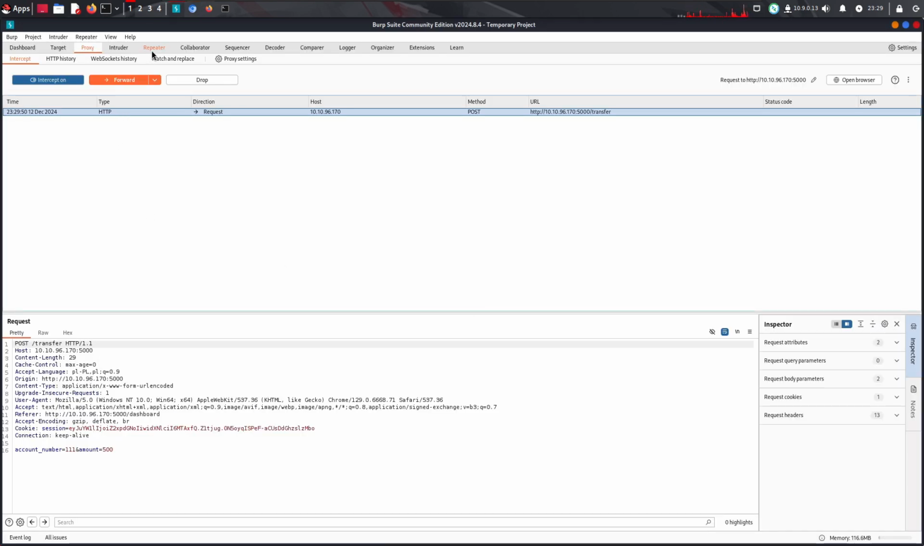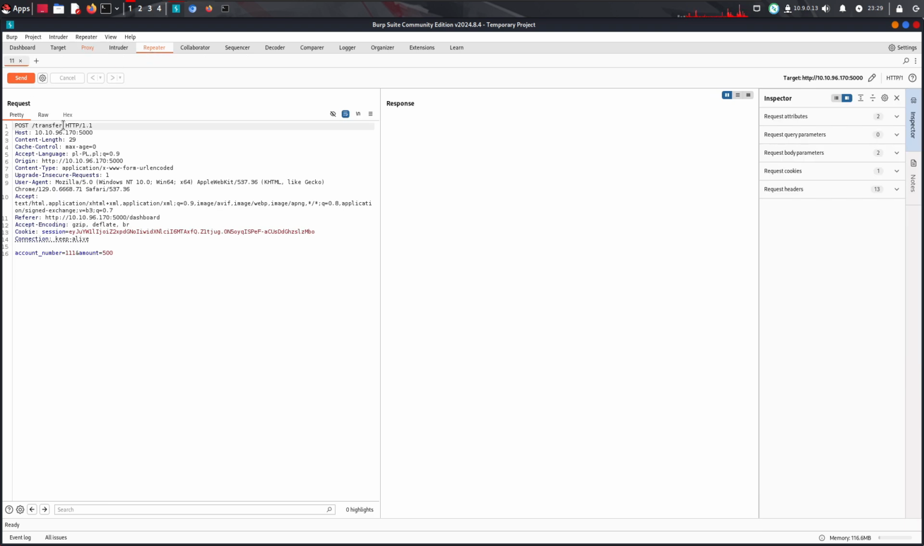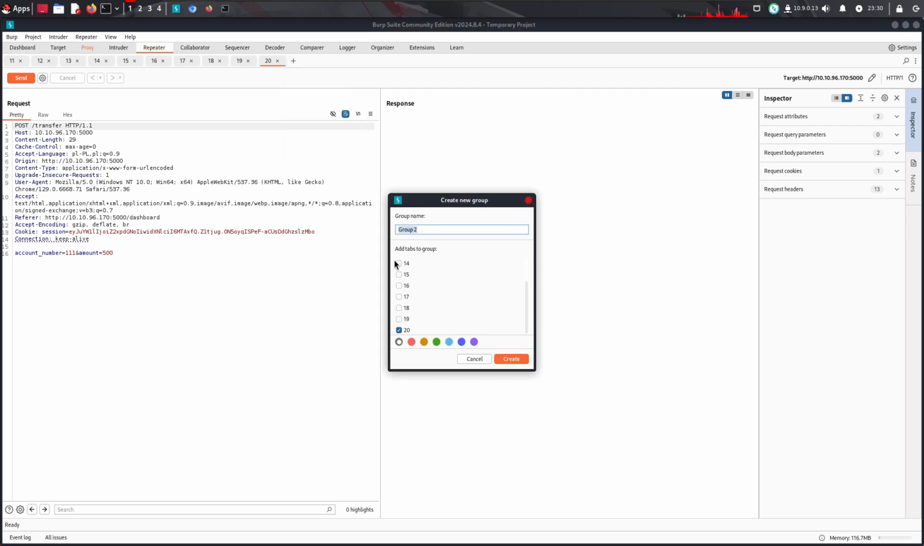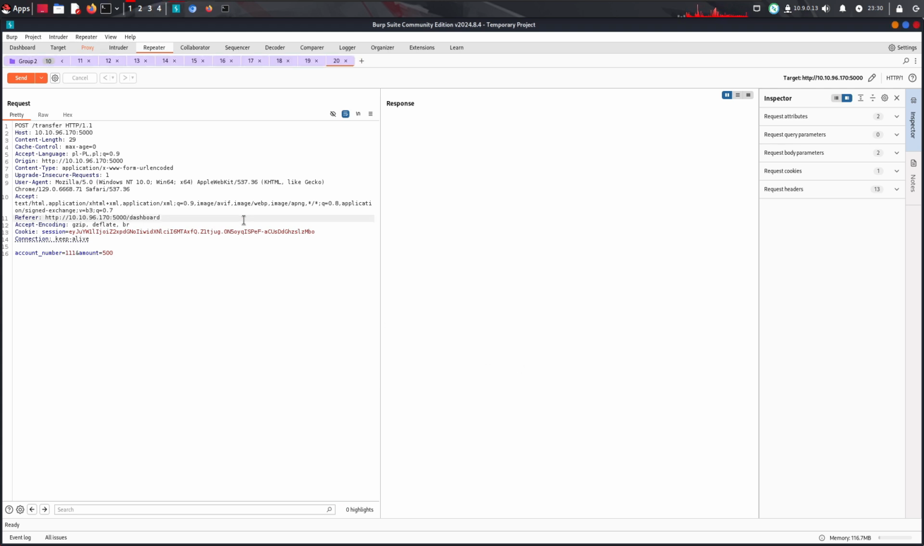We're gonna send it to Repeater, and do that ten times, 1 2 3 4 5 6 7 8 9 10. Now we're gonna create a tab group where we're gonna have 1 2 3 4 5 6 7 8 9 and 10. This request will be purple now. Create. And now we're going to simultaneously send the group in parallel. Let's go.